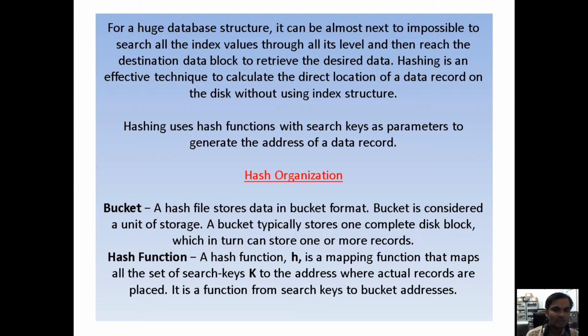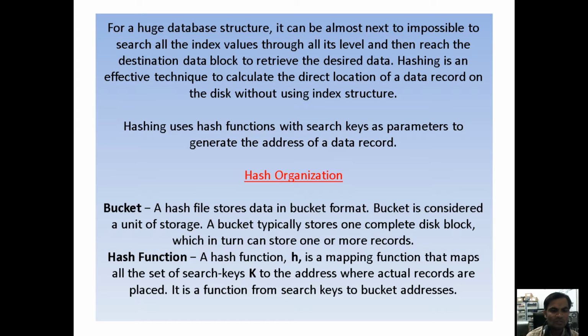Under the hash table, it is similar to 0 to 9 index positions. For example, 20 to 40 means 10 values if you want to store under the index. When you take modulus with 10, 20 modulus 10, we get the remainder 0. It is stored under the 0 index position. For example, if you have 22 as a search key, the modulus is 10, and again we get 0.